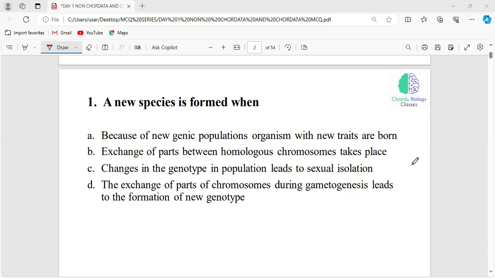The first question is with respect to the species: when will a new species be formed? Option 1: because of a new genic population, organisms with new traits are born. Option 2: exchange of parts between the homologous chromosomes takes place. Option 3: changes in the genotype in a population lead to sexual isolation. Option 4: the exchange of parts of chromosomes during gametogenesis leads to the formation of a new genotype. They have given four different conditions. In which of these will a species be formed? What will be the answer?